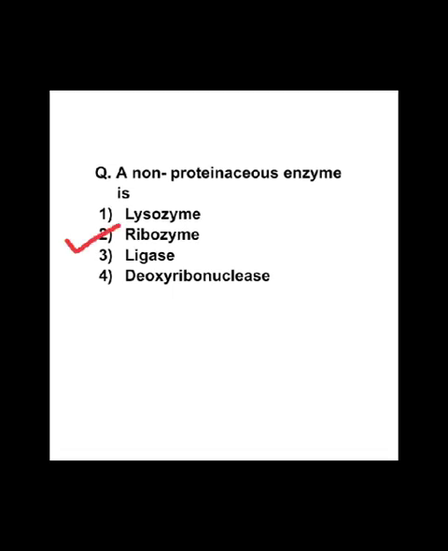Ribozyme is a form of ribosomal RNA, 23S RNA, which acts as a catalyst in splicing of RNA during protein synthesis. It is the only non-protein enzyme. Rest all the enzymes are proteinous. So ribozyme is a non-proteinous enzyme, and lysozyme, ligase, deoxyribonuclease are proteinous enzymes. So option 2 is the correct answer.